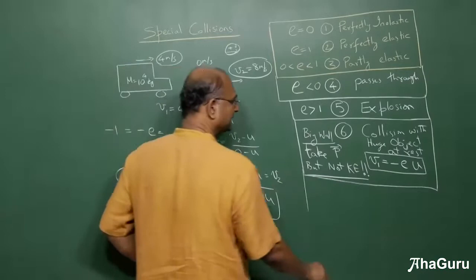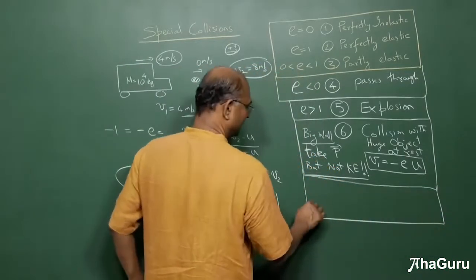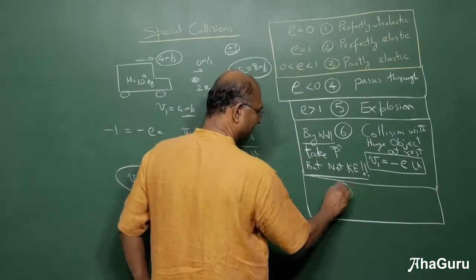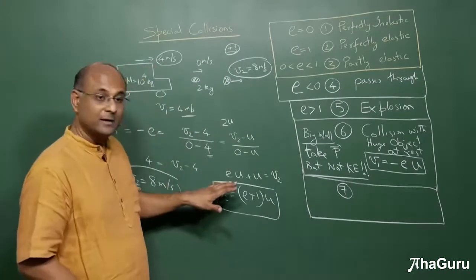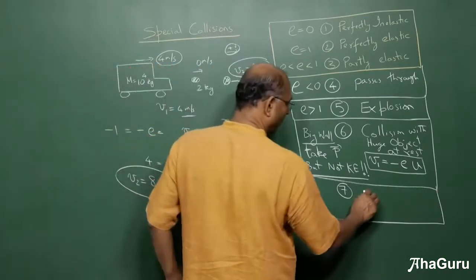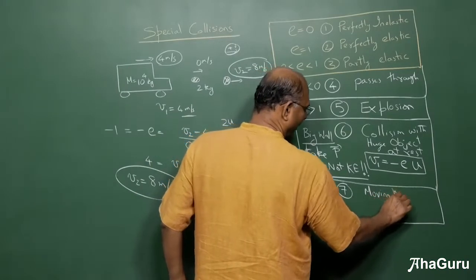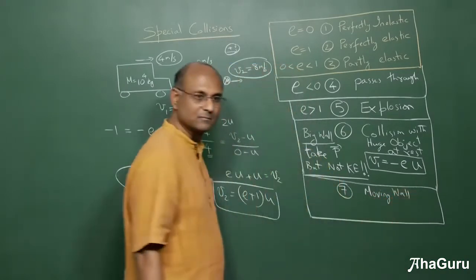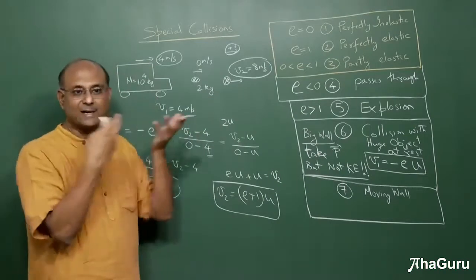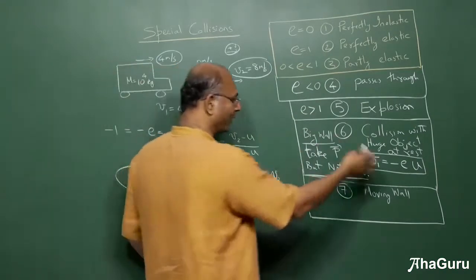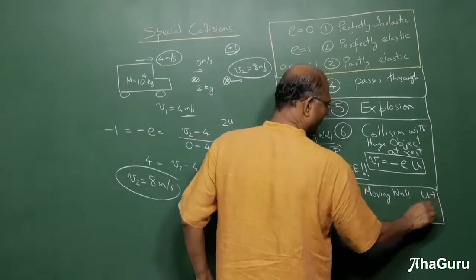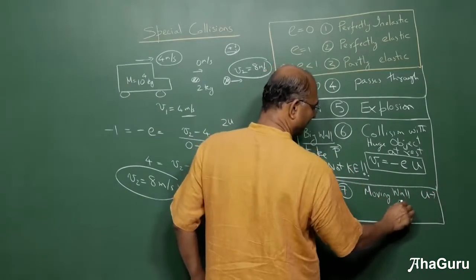So let us just write that statement down here. So this is the 7th case. So you have now a moving wall. I'll call it a moving wall or a moving truck. Okay, wall is moving is the same as saying truck is moving. So a moving wall which is moving with speed u collides with a stationary ball.